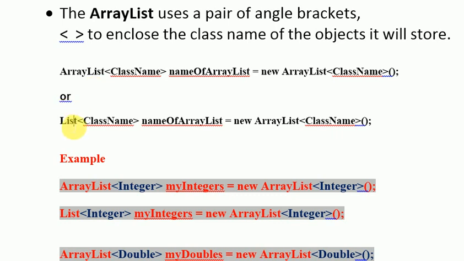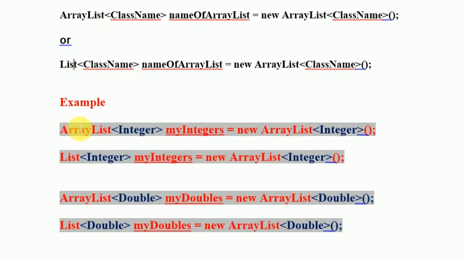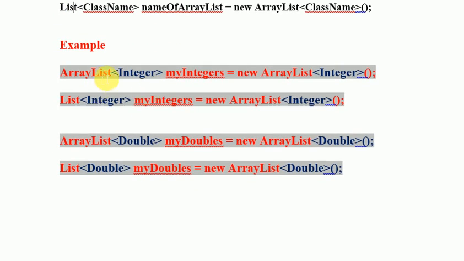So here are two examples. For example, we have to create an ArrayList, and the name of the ArrayList is myIntegers. So it is going to store Integer objects.